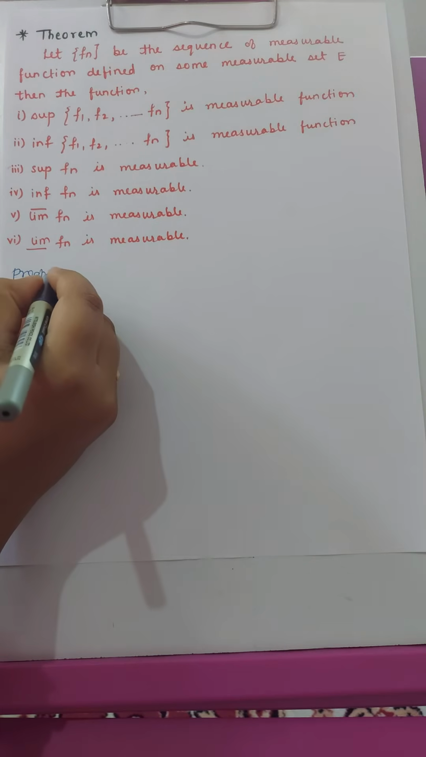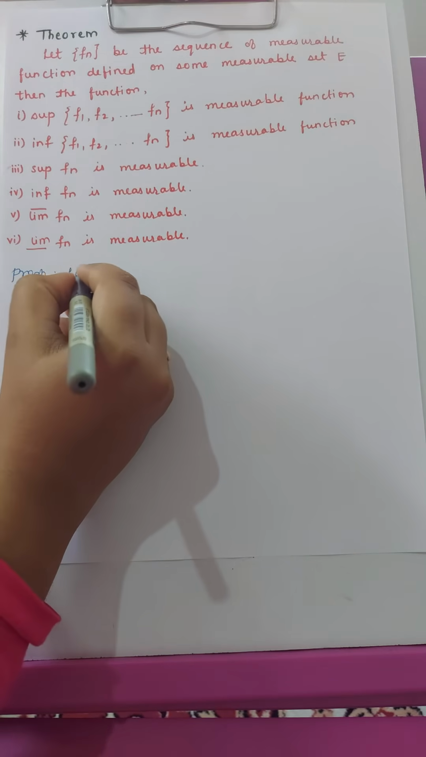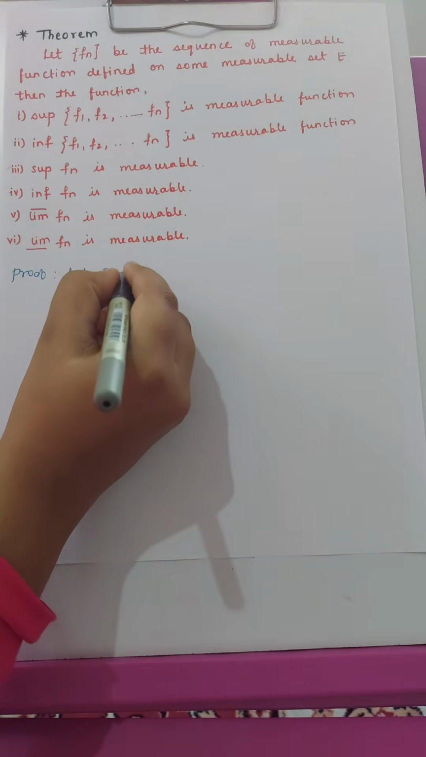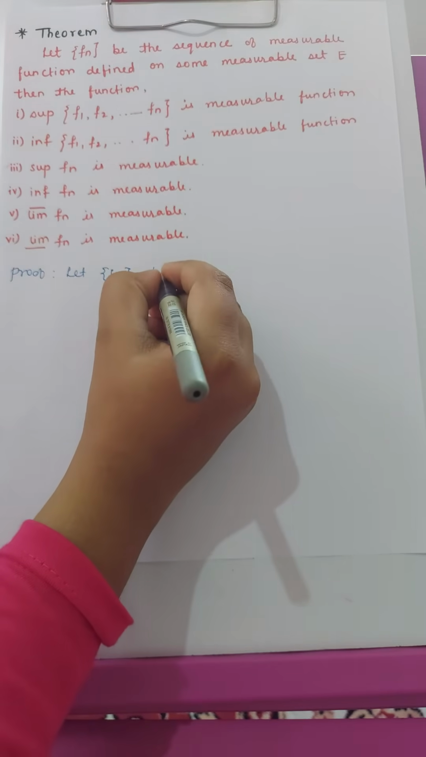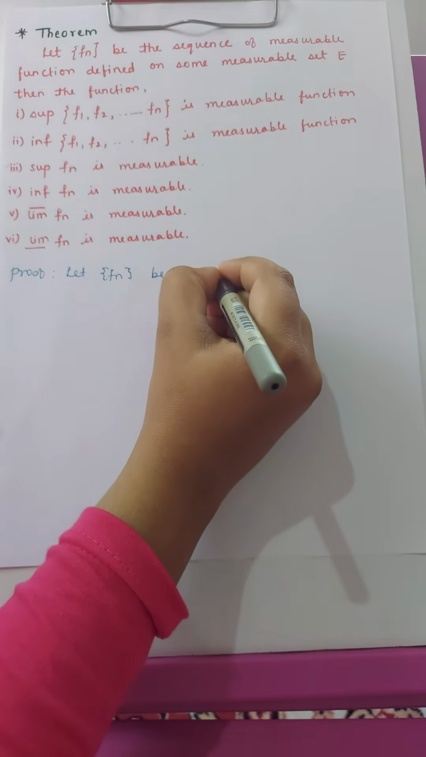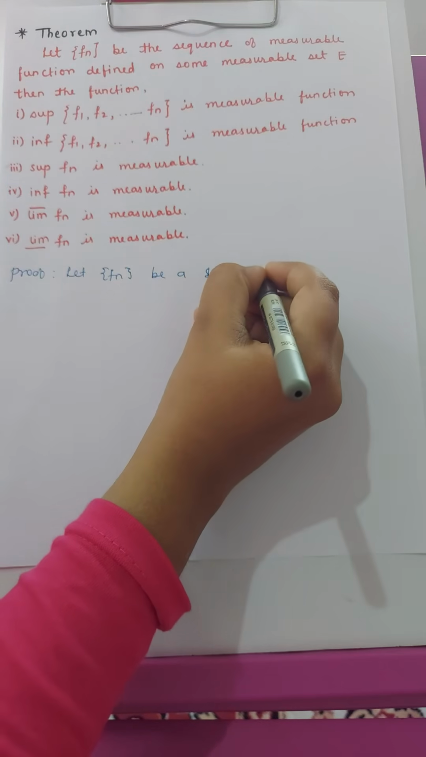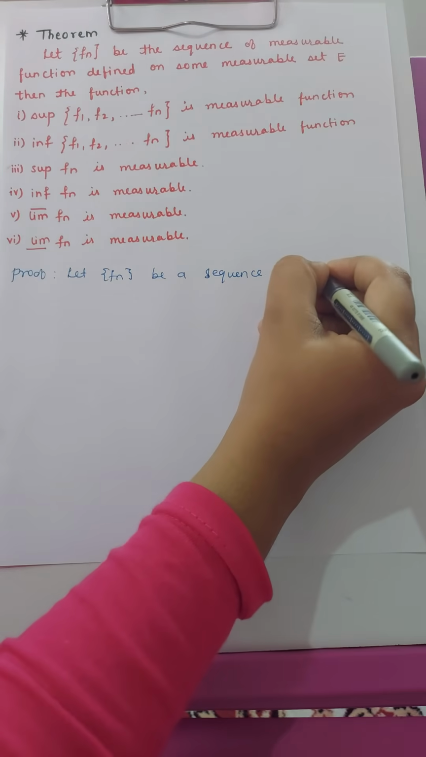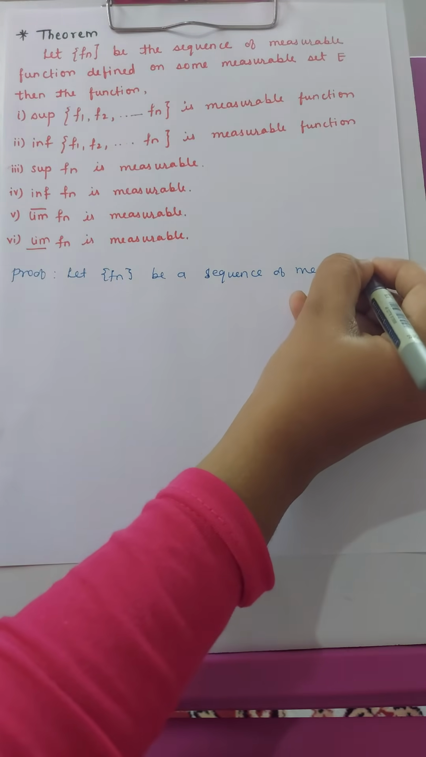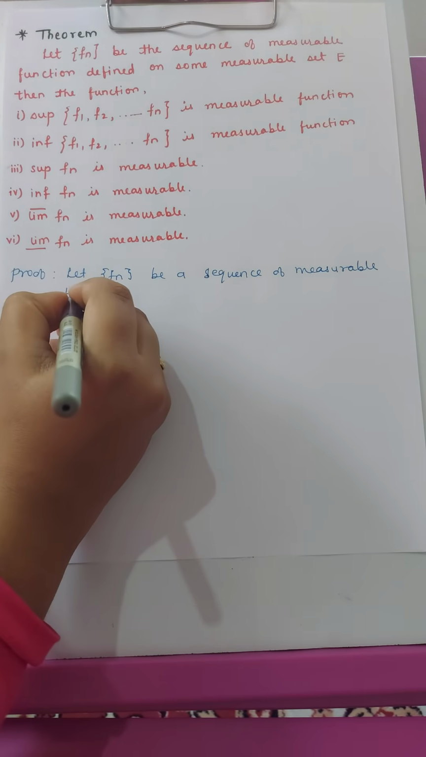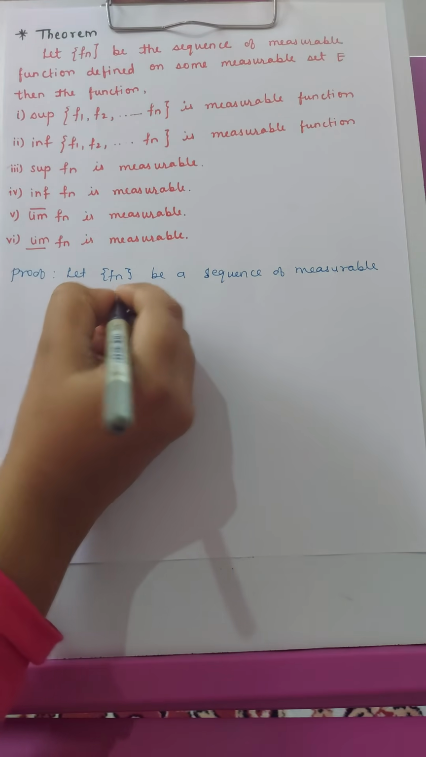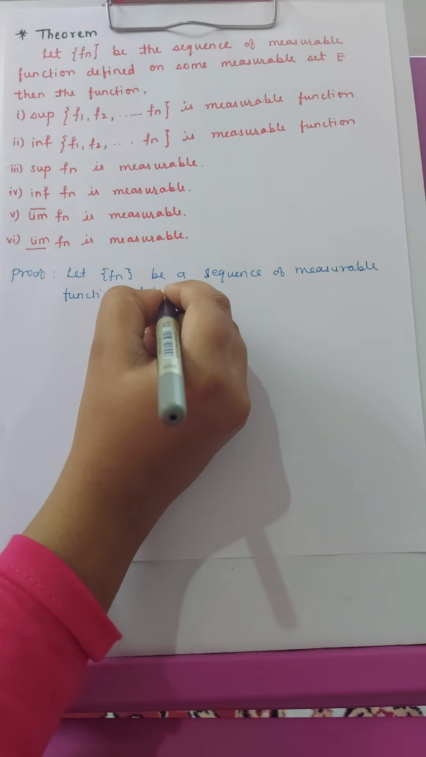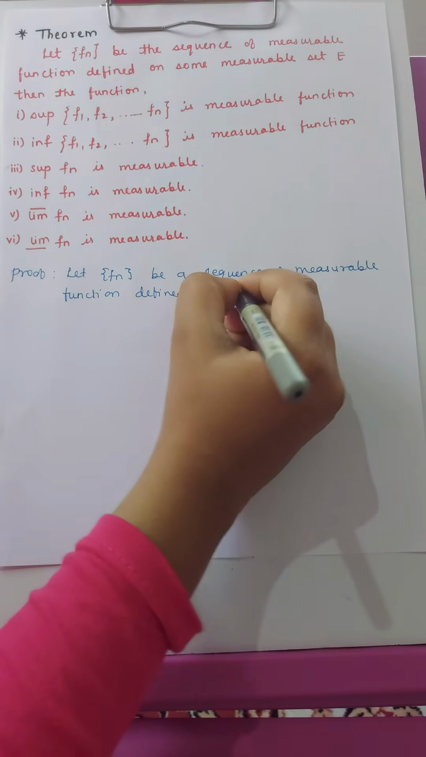So proof: let fn be a sequence of measurable functions defined on some measurable set E.